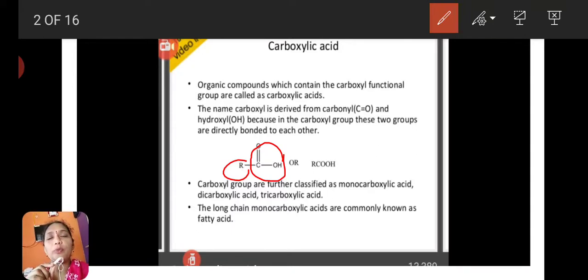Here, what are carboxylic acids? The compounds which have carboxylic acid functional groups are called carboxylic acids. What is the carboxyl functional group? C double bond O, OH, or COOH. That is called the carboxylic acid functional group.